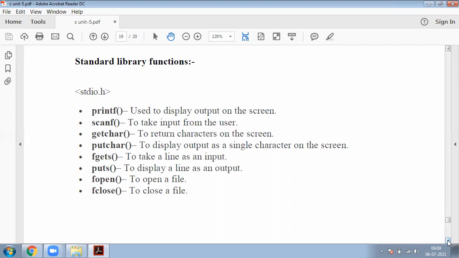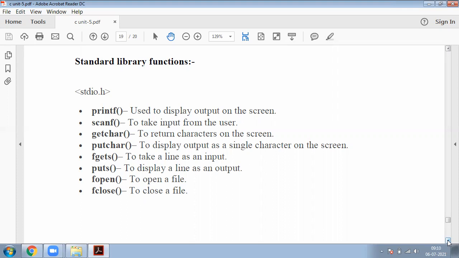Fgets, this is a file handling function, used to take a line as an input. Puts is used to display a line as an output. Fopen is used to open or create a new file.